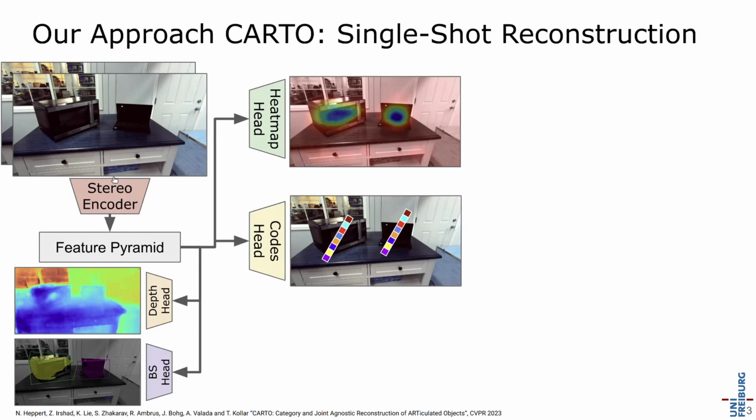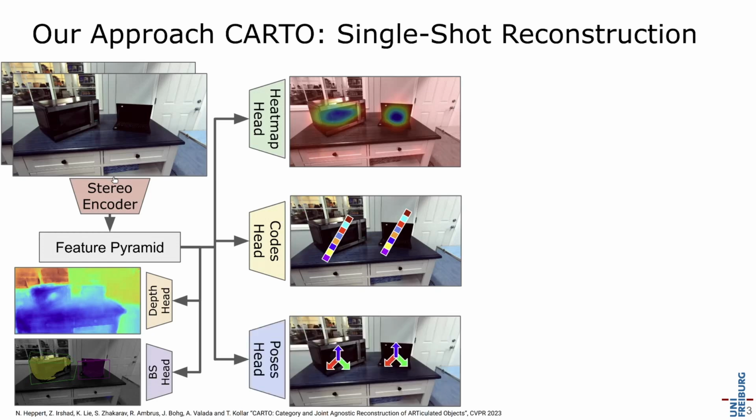Second, for each pixel we predict a latent code that captures the shape as well as the articulation state of the object, where the articulation state consists of the actual joint state and joint type. Last, for each pixel we predict the pose of the object at that pixel.